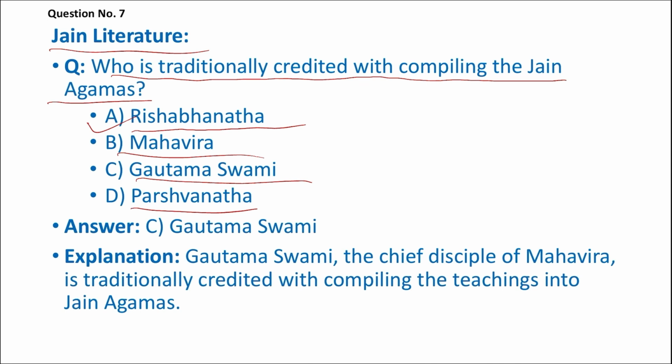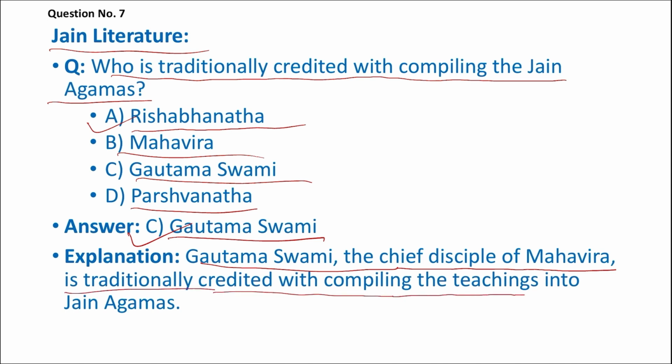The right answer is C, Gautama Swami. Gautama Swami, the chief disciple of Mahavira, is traditionally credited with compiling the teachings of Mahavira into the Jain Agamas.